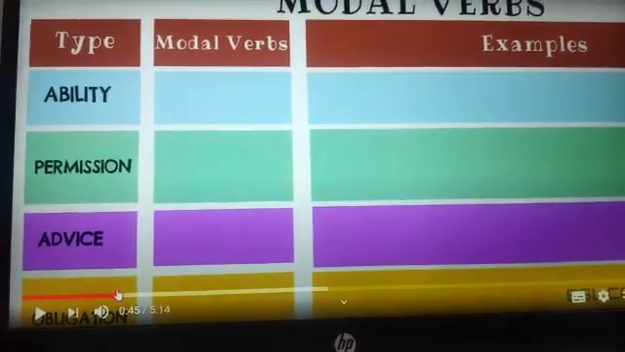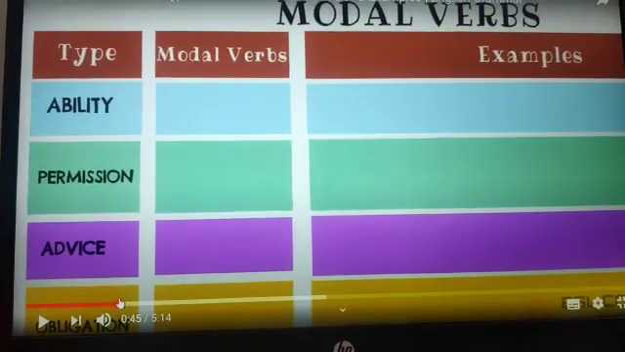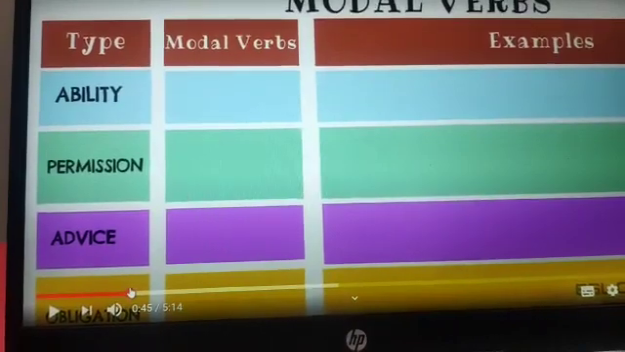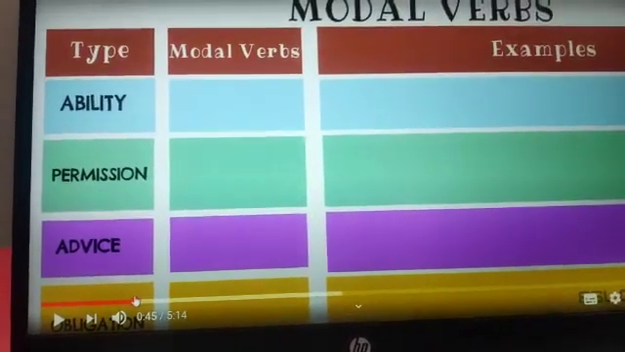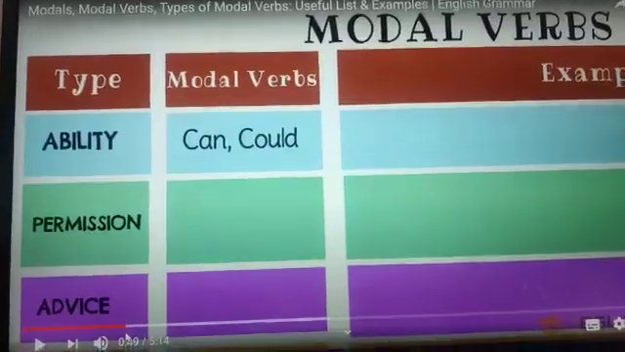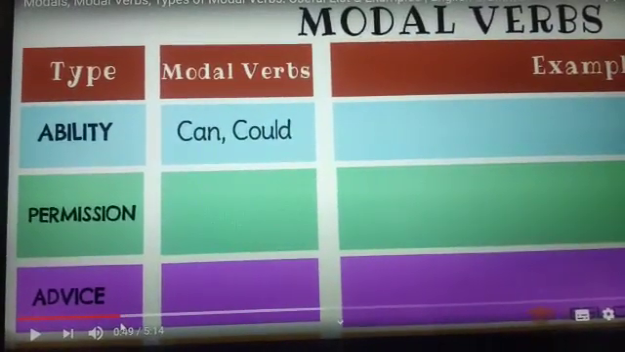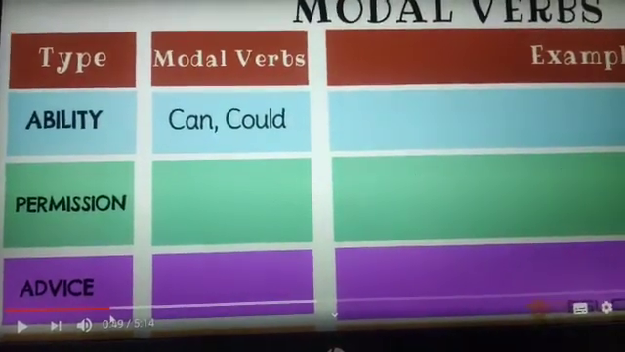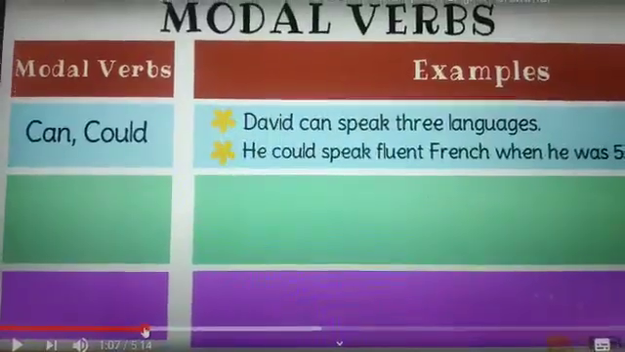So there are different types and different modals that are used for different purposes. So let's find out which modal is used for which type. If we talk about ability, then we use the modals can and could. Now let's see the example.